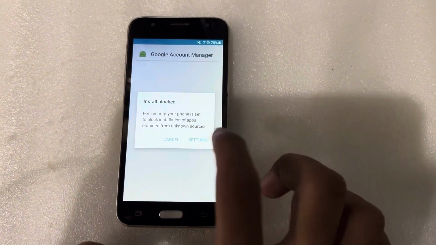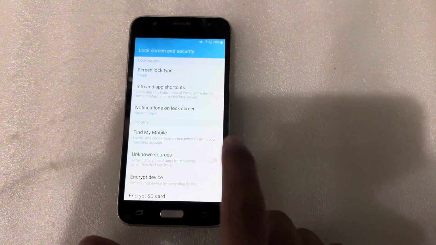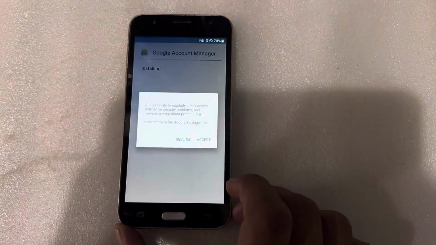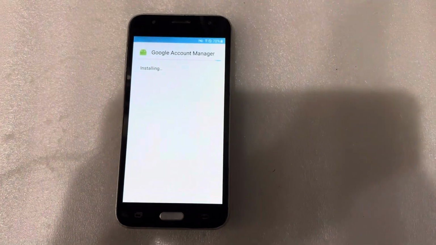Go to the settings, unknown sources, open this one and start this one. That's it.